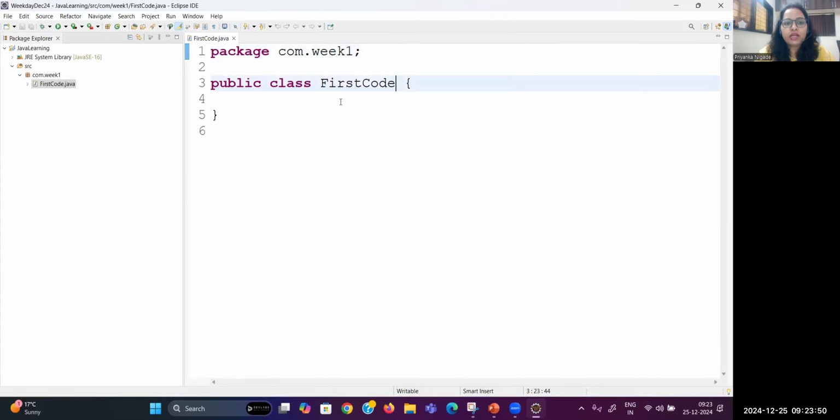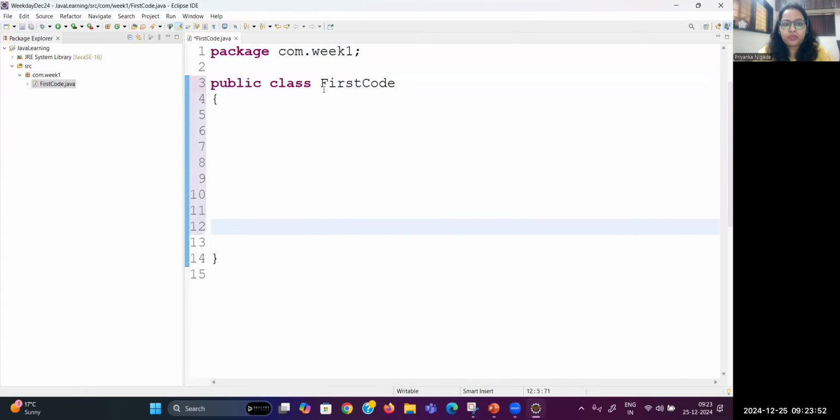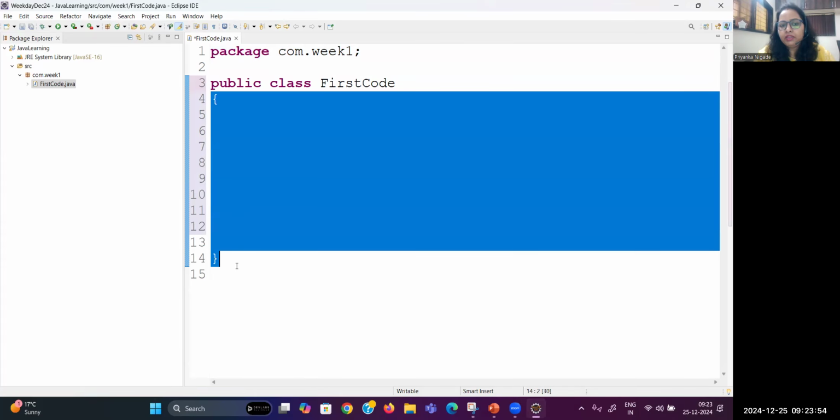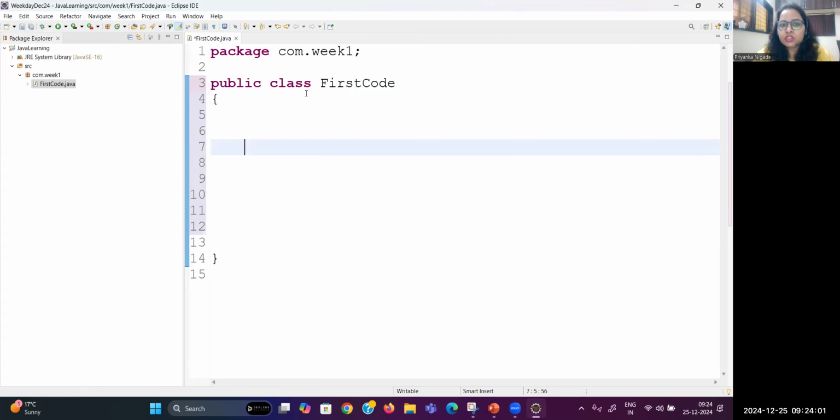Yeah. So guys, you can see this is the body. Whatever you are writing, write within this scope only. Outside this, if you try to write anything, that is not allowed in Java. So this is my first class which is ready. But yes, I just wanted to show you the print statement, right? So for that I need the main function. How to design the main function? public static void main, correct?